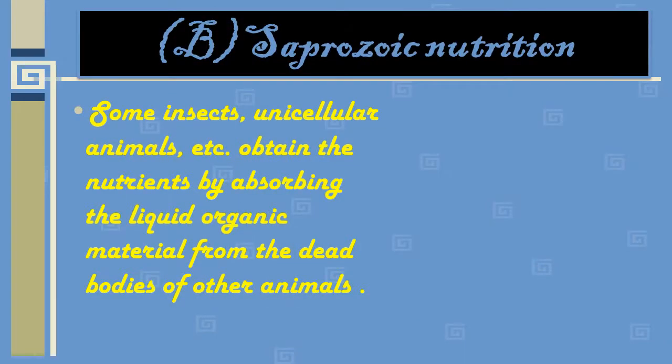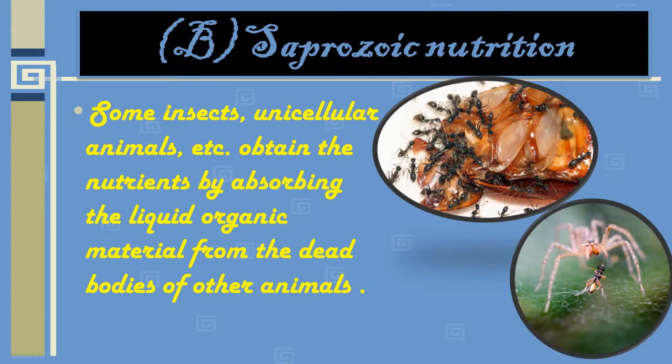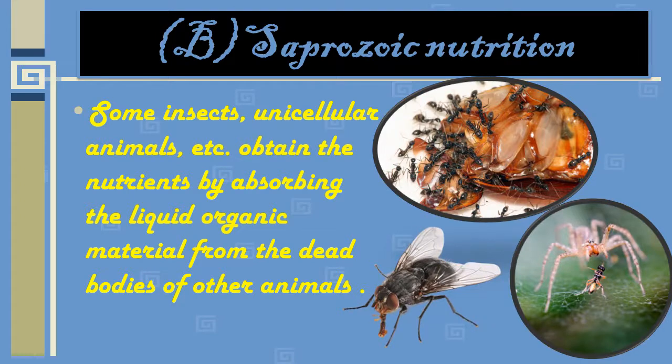Okay, so some insects and unicellular organisms, animals, etc. obtain the nutrients by absorbing the liquid organic material from the dead bodies of other animals or from the environment. So this is called saprozoic nutrition. So this is type B. Okay, and this is saprozoic nutrition. Examples are housefly, ants and spiders. So these are all examples of saprozoic nutrition.